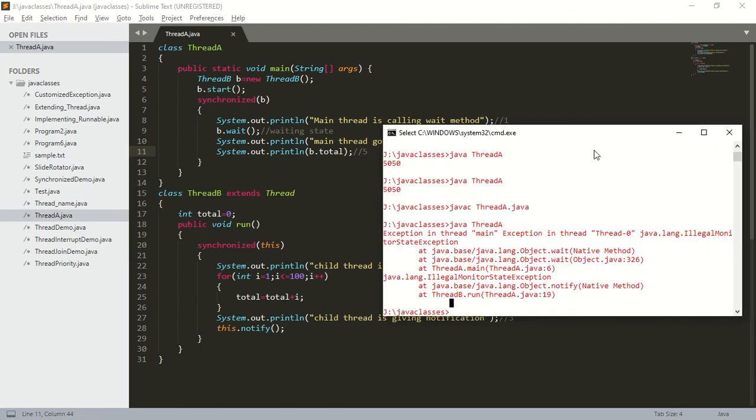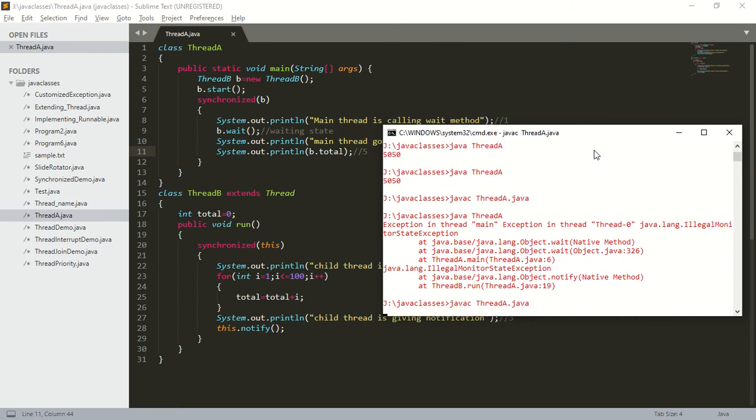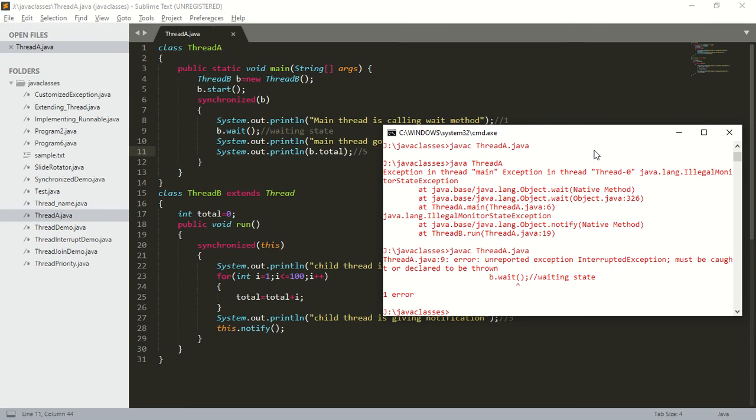Okay, save this, compile: javac thread a dot java. We are calling which method? We are calling the wait method. Since we are calling the wait method, we should handle which exception? We should handle InterruptedException. How can we handle it?